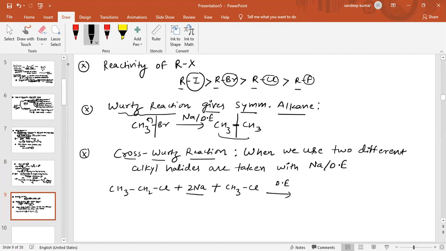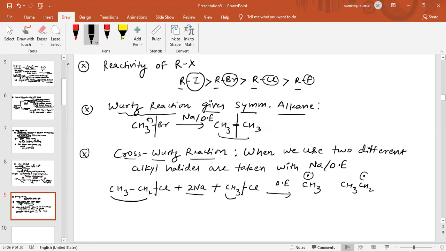As coupling reaction occurs in Wood's reaction, this group will combine with the same group, this group also combines with the same group, and these two free radicals can also combine. So we can get the free radicals. One free radical we obtained is CH3, another is CH3CH2.